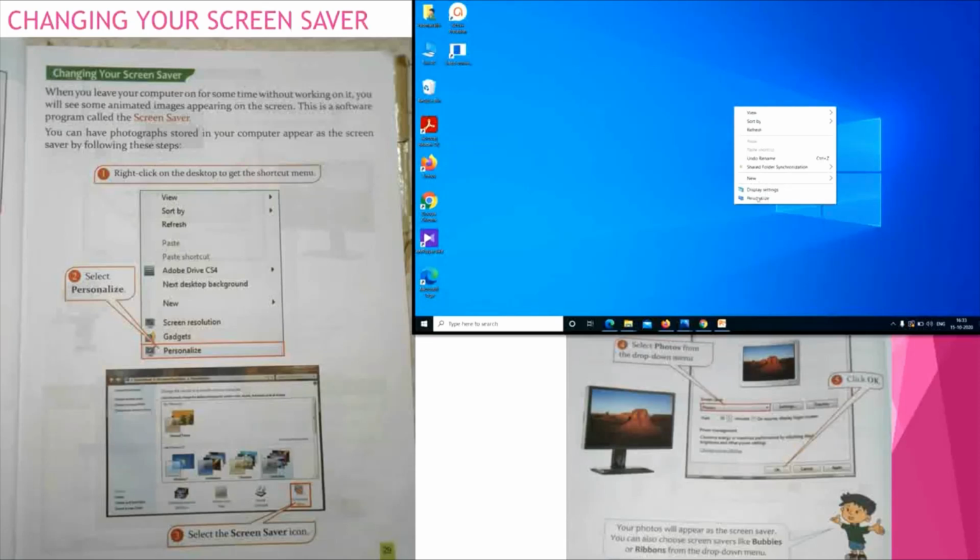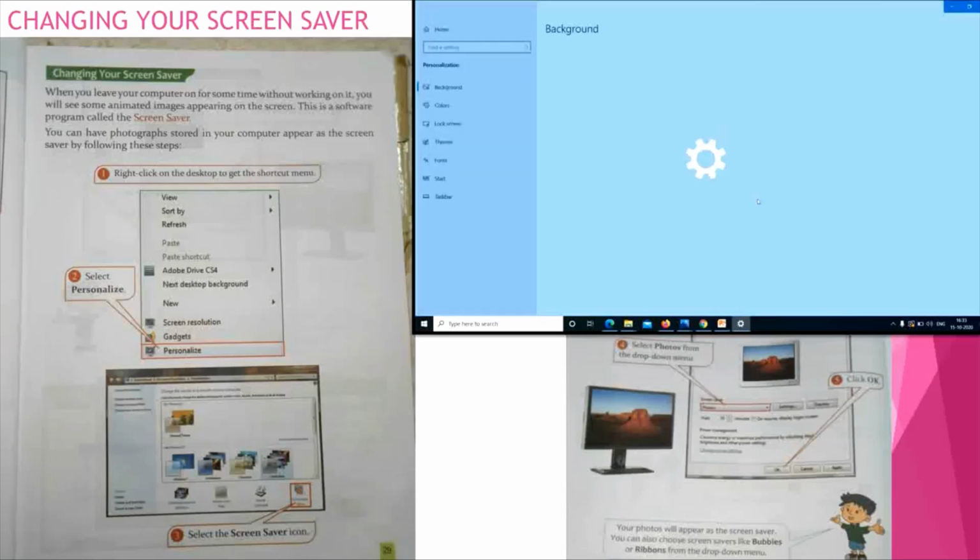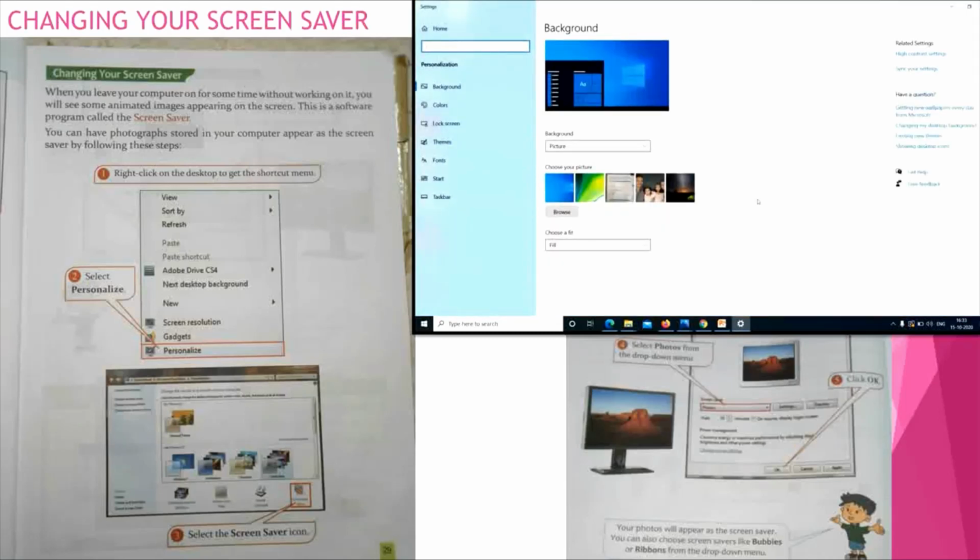Among this, you have to select the personalize option. Select personalize. Step 2. Selected. As soon as we select that option, we will go into the personalization window. The window will look like this children. Okay children, if you are using the Windows 7 operating system, you can see the select screensaver icon. Screensaver icon you can see on the Windows.